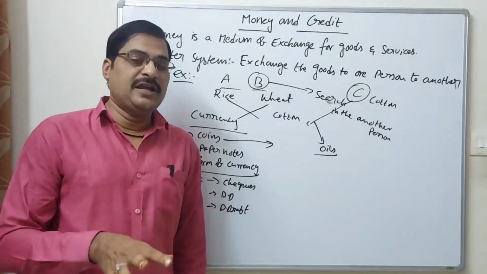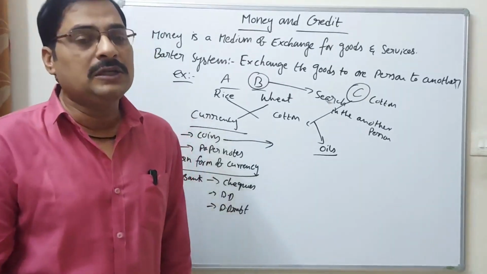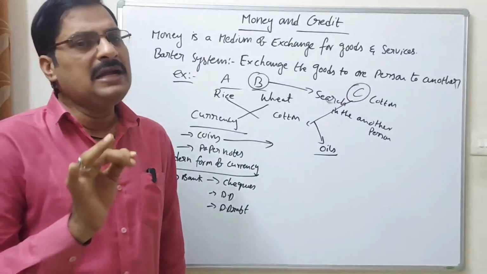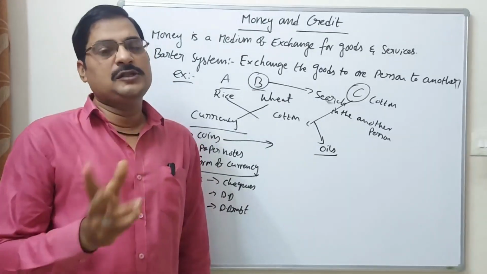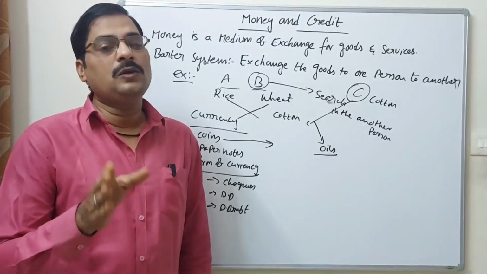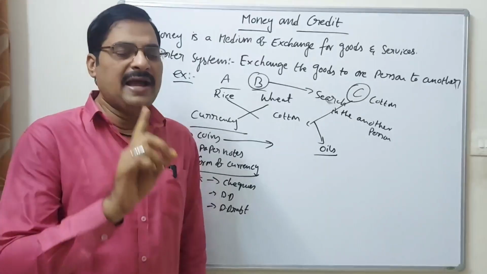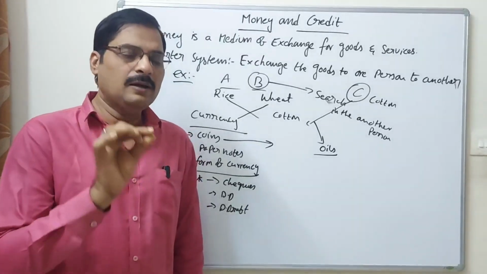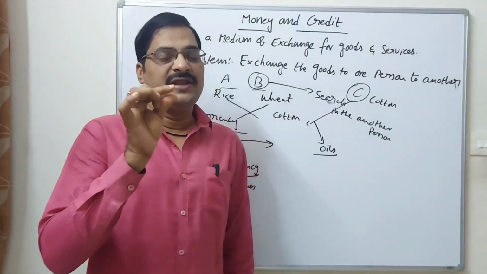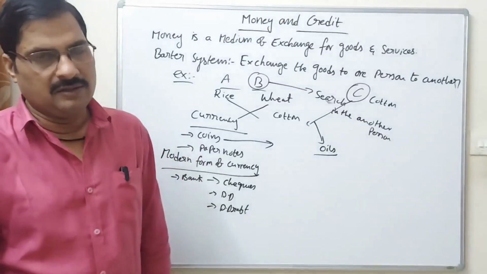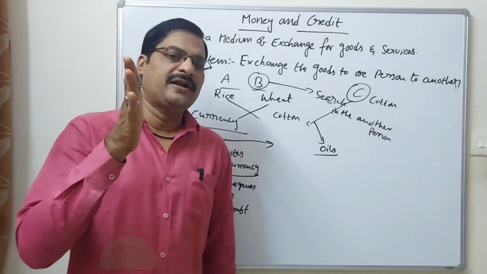If you want to give your check to another person, you must compulsorily have an account open in a particular bank. You have to be an account holder. Other than that, there is no chance, because when you open an account in a particular bank, the bank provides you an account number, passbook, and checkbook also. The account number is very important. Through the account number only, they provide the checks.